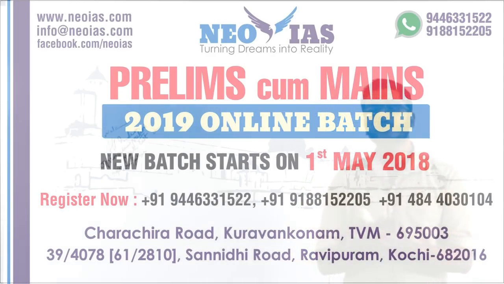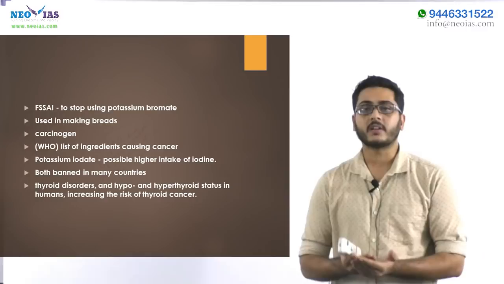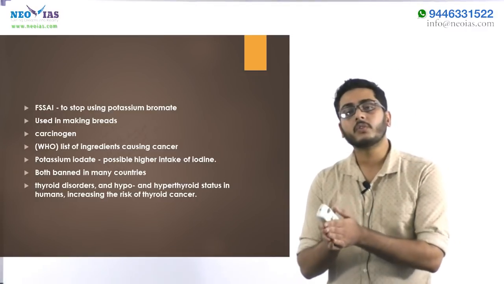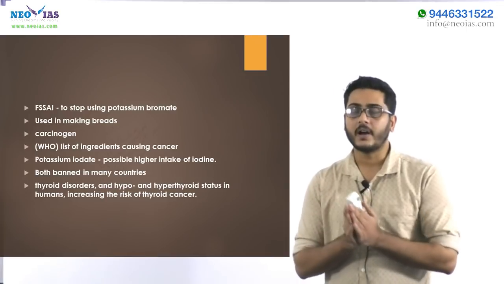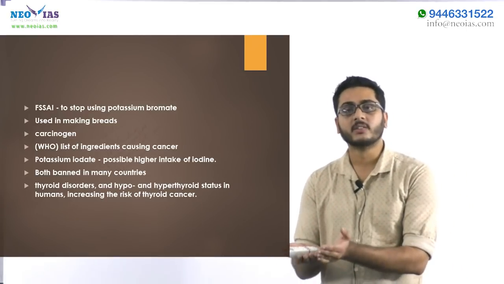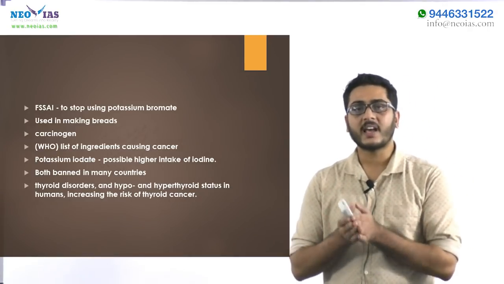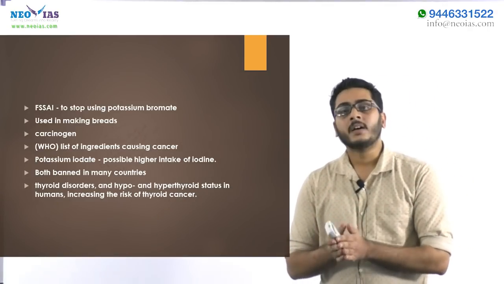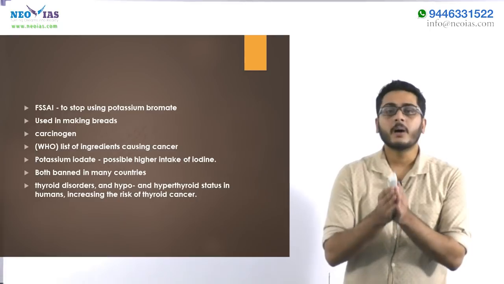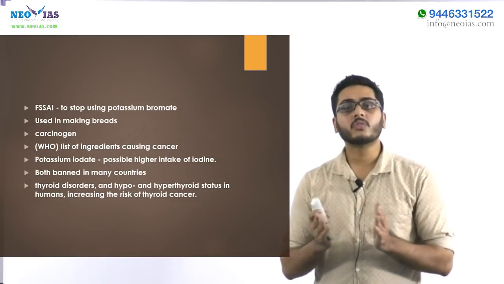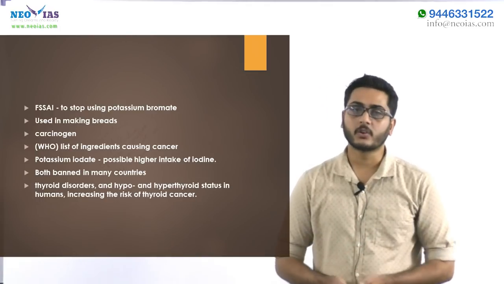Another chemical which is equally harmful to human health is potassium iodide. It is used as a flour treatment agent. It is banned in many Western countries because of the fear that higher intake of iodine causes thyroid disorder, hypo and hyperthyroid status in humans, as well as thyroid cancer. So we can conclude that both chemicals can cause cancer, so it cannot be used in food. So hope now you can answer the question.